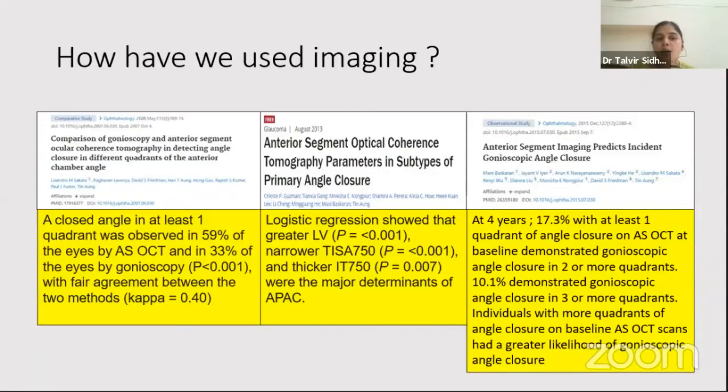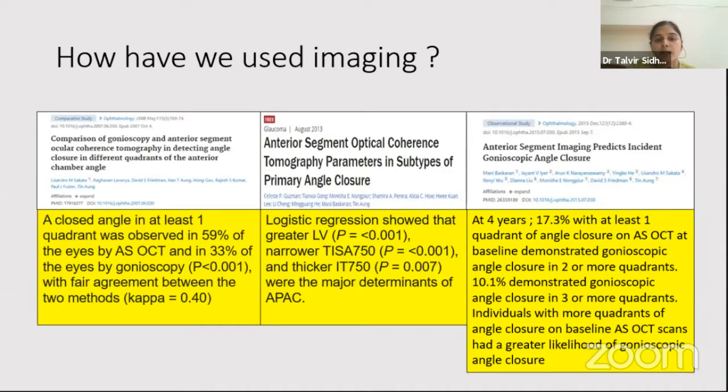Then also, because the only marker in imaging is your scleral spur, but once you're doing gonioscopy, we have an additional marker that is called the corneal wedge technique. In angles where you are not able to see the trabecular meshwork because there is no pigmentation, either in a young patient, or the one or more quadrant of angle closure are picked up more on ASOCT. This might also be due to illumination that is required while doing gonioscopy.